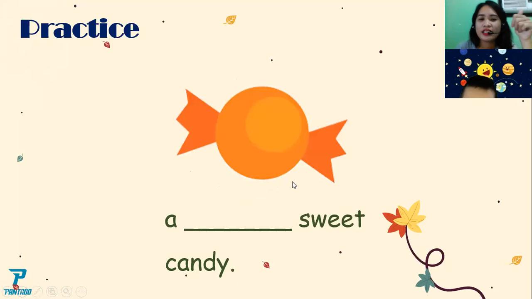Smart kid. Now look at the candy. A round. So round could also be named as a round shape. Okay. Candy. Look at this one. Round and circle are the same. A while ago, we talked about round. Now we have here circle. Again, circle. Oh, yes. So you will say a circle sweet candy.